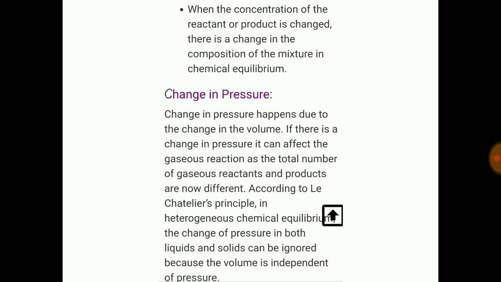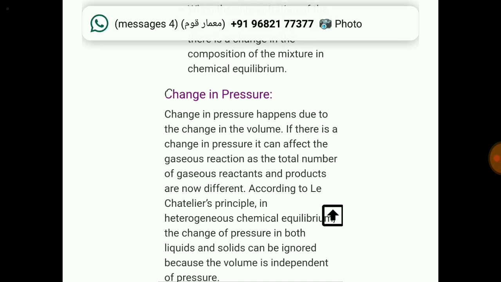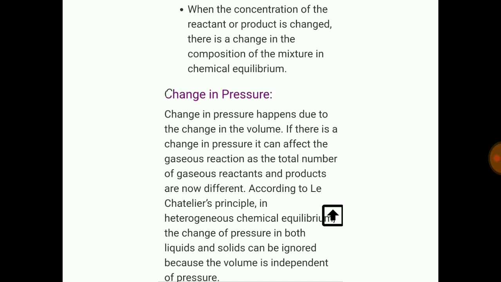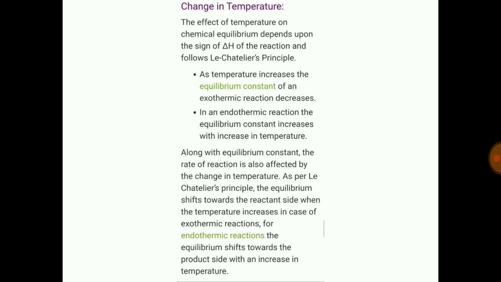So according to Le Chatelier's principle, in heterogeneous chemical equilibrium, the change of pressure in both liquids and solids can be ignored because the volume is independent of pressure. Change in temperature. The effect of temperature on chemical equilibrium depends upon the sign of delta H, that is, change in the heat of the reaction, and follows Le Chatelier's principle.